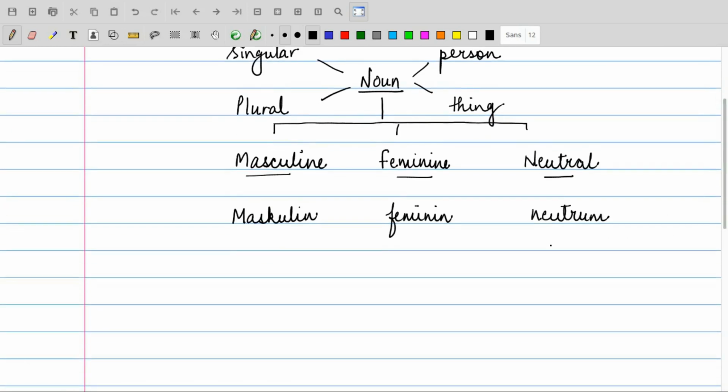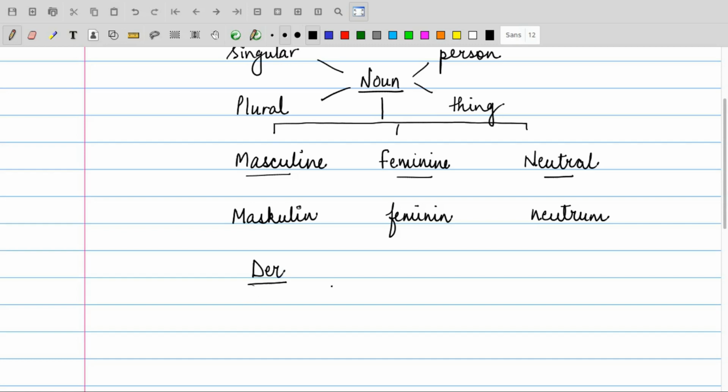Okay, so any noun, no matter if it is a person or a thing, any name, place, animal, thing, whatever we have learned. Any noun that falls under the category of masculine will take the definite article, the bestimmte article, as der. Please do not call it "dare", it's der.